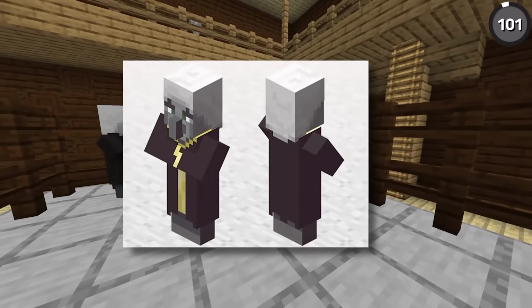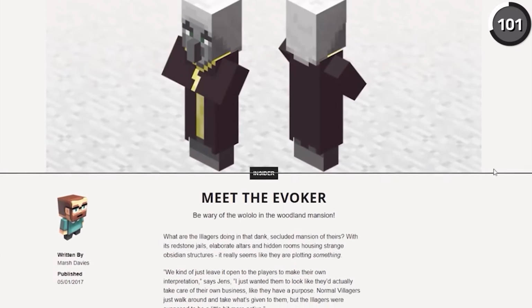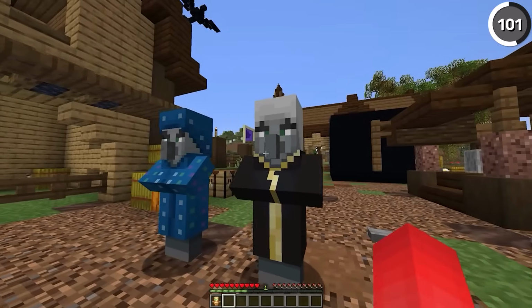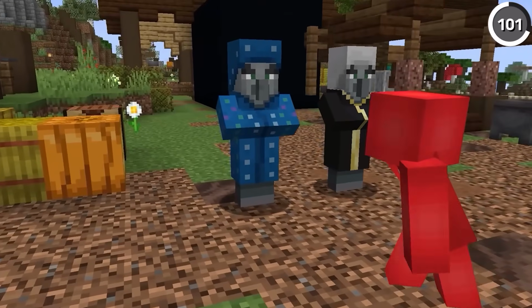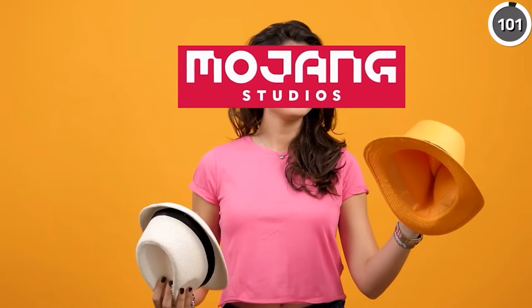During development, the Evoker used to look pretty different, and we could see that from when Mojang did this Meet the Evoker article. The mob originally had a hat like so, but even though they removed this before release, it's interesting to note that it resembles the one that you see on the Illusioner mob. Though the Illusioner wasn't added officially either, so maybe Mojang just doesn't like hats.